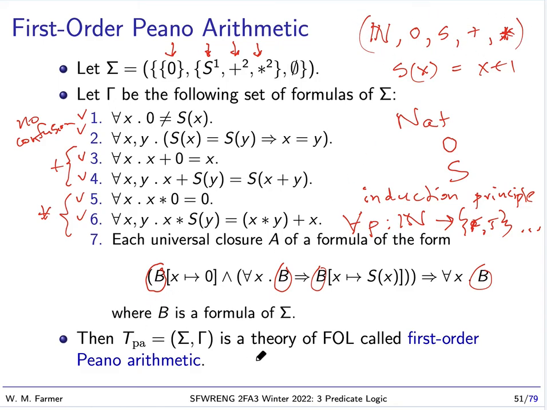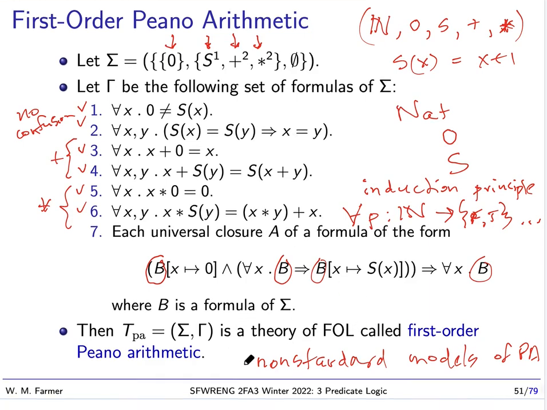These are so-called non-standard models of arithmetic, or models of PA. And you may wonder what they look like. Well, the most important thing is they have natural numbers which are infinite, in other words, natural numbers which are bigger than all the standard natural numbers. So this is a very important theory. It's the theory people use when they want to talk about natural number arithmetic in first order logic. And this is called first order Peano arithmetic.